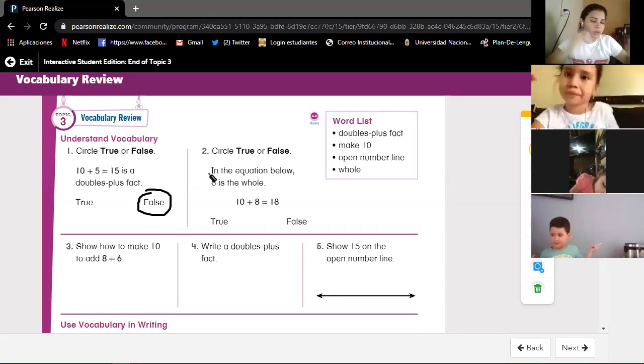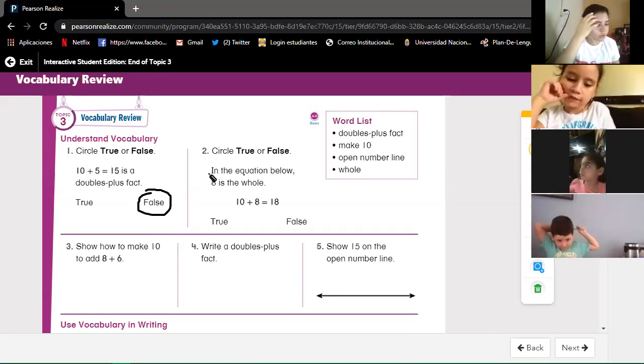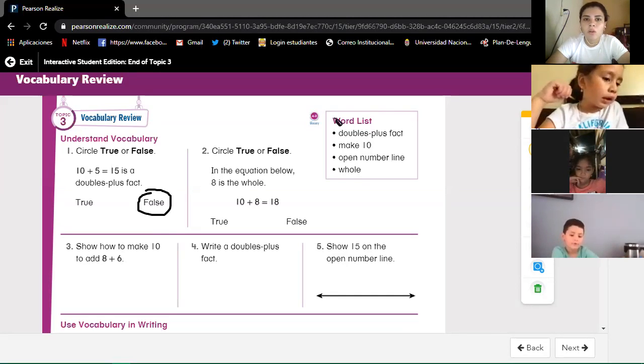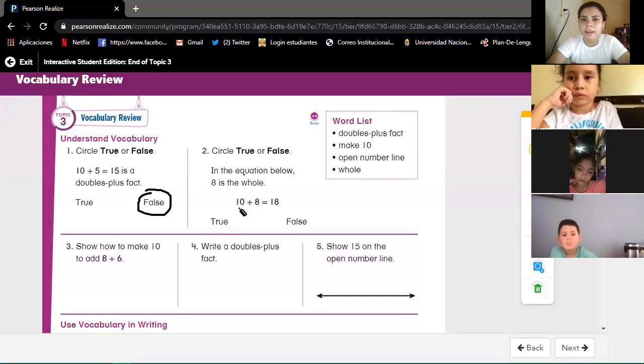In number 2, we have circle true or false. In the equation below, 8 is the whole. True or false? 8 is more than 10.